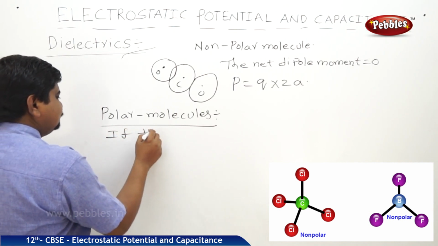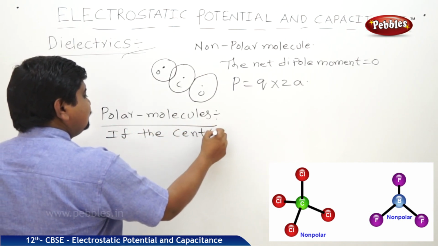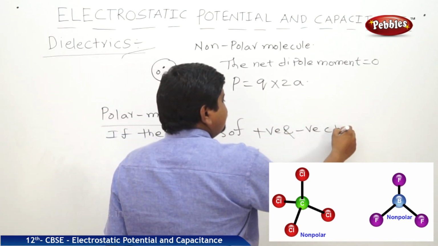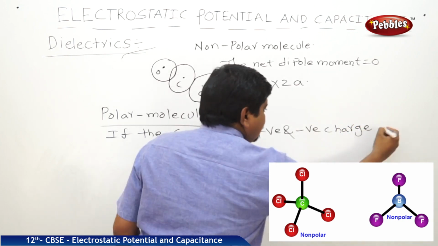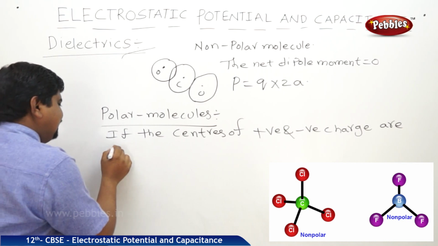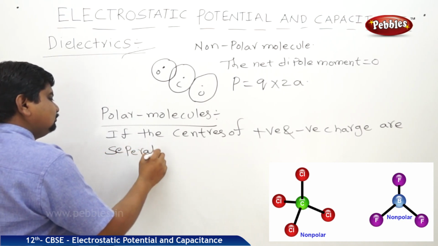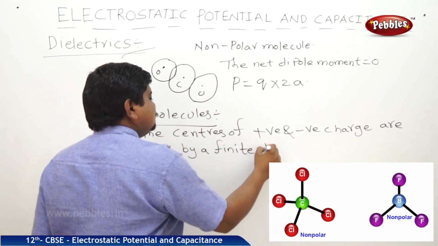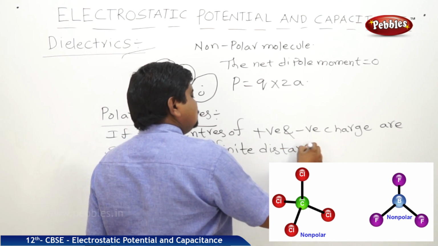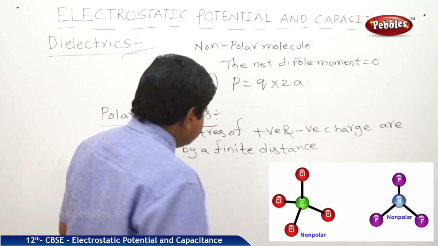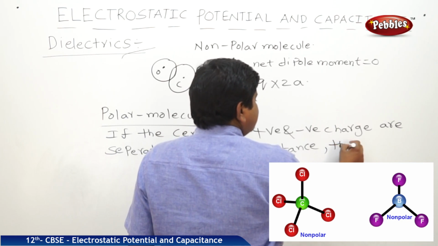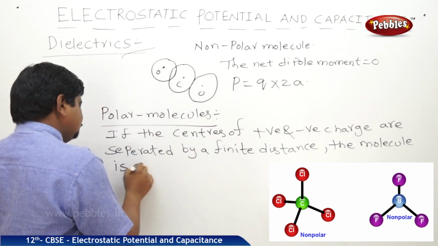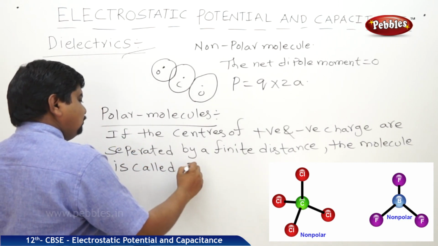If the centers of positive and negative charge are separated by a finite distance, the molecule is called a polar molecule.